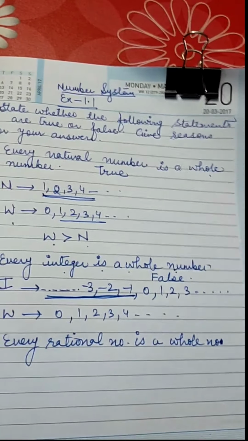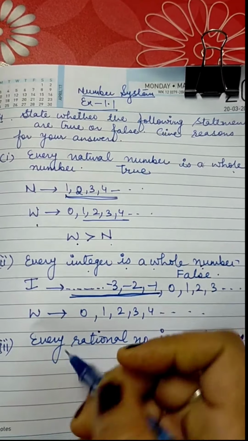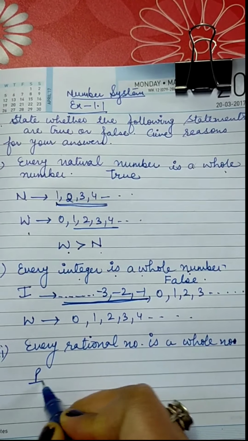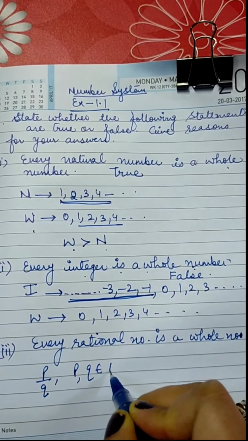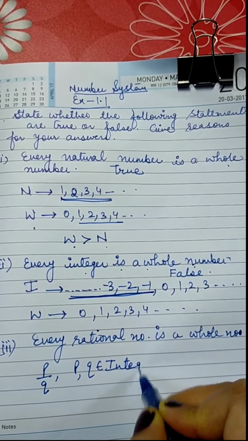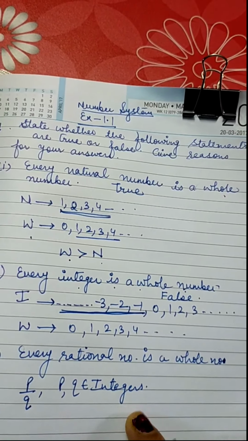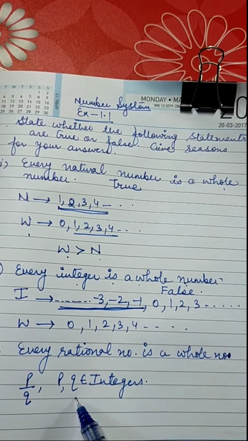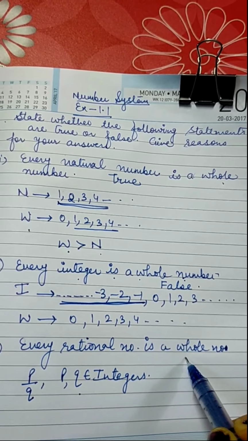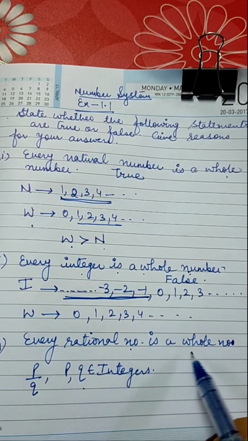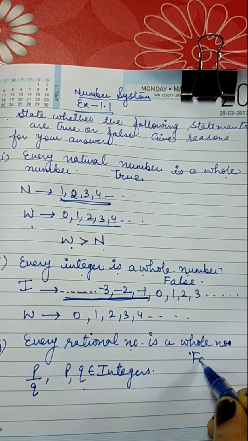Next part is, every rational number is a whole number. Rational numbers are those numbers which are in the form of P over Q, where P and Q both belong to integers, right? It means all the integers will be part of rational numbers, whereas whole numbers start from 0 only. It means all rational numbers cannot be whole numbers. So again this is false.